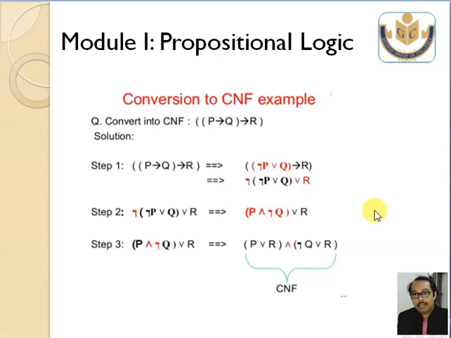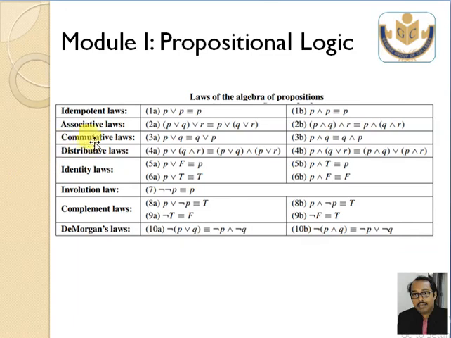CNF means there will be propositions separated by AND. So what can I do? I will be using the distributive law. Where did we learn the distributive law? Look at the distributive law: P or Q and R changes into this format.